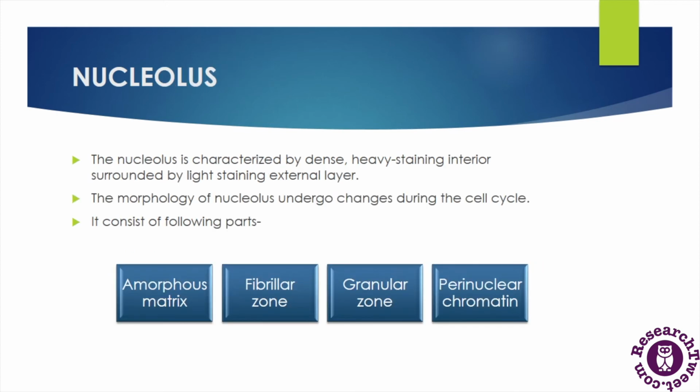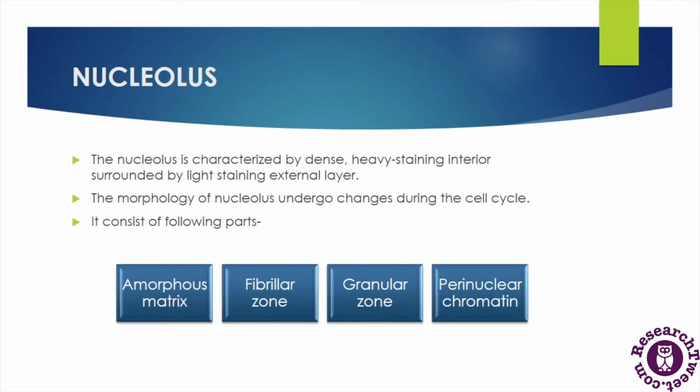Another component is the nucleolus. The nucleolus is characterized by a dense, heavy-staining interior which is surrounded by a light-staining external layer. Basically there are two nucleoli in the nucleus of a diploid cell and one in the gametes. And the size of the nucleolus is related to the synthetic activities of the cell. The structure of the nucleolus consists of an amorphous matrix, fibrillar zone, granular zone and perinuclear chromatin.